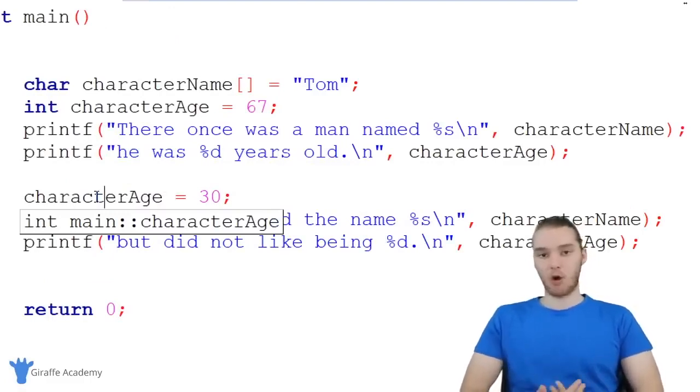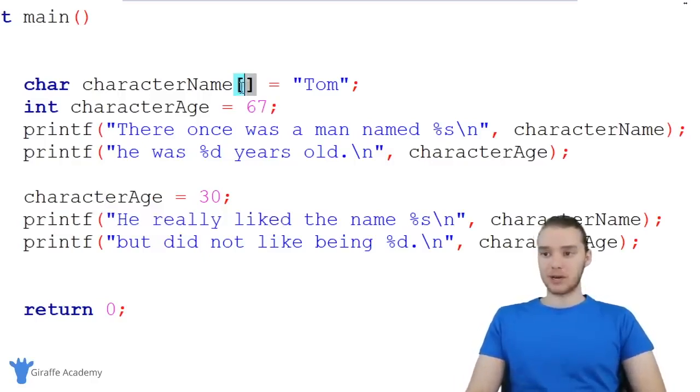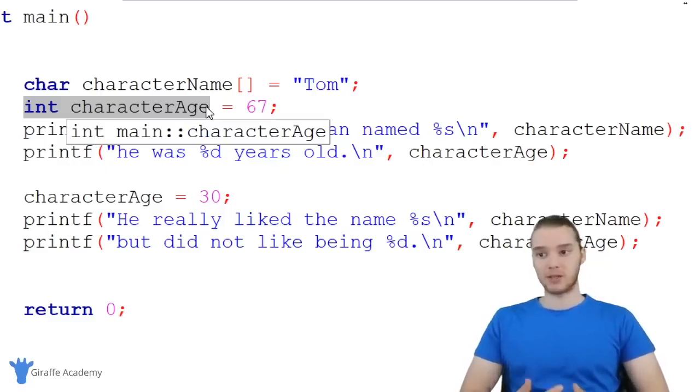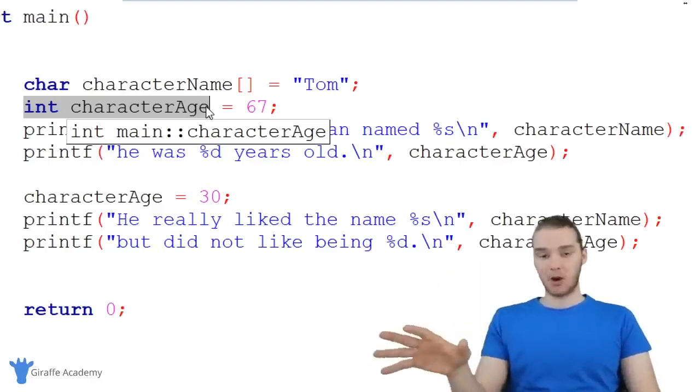So that's a basic overview and introduction into what variables are, why they're useful, and how we can use them. Over here, we're storing a collection of characters, which is called a string, and we're also storing this integer. But there are some other data types that we can also represent. In addition to representing a string or a number, we can do some other stuff as well, and I'm going to talk about that in the next video. But for now, this has just been a basic overview and introduction into variables in C.